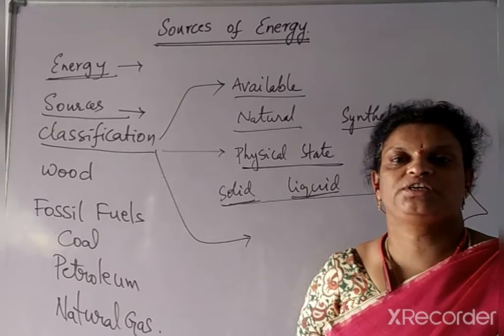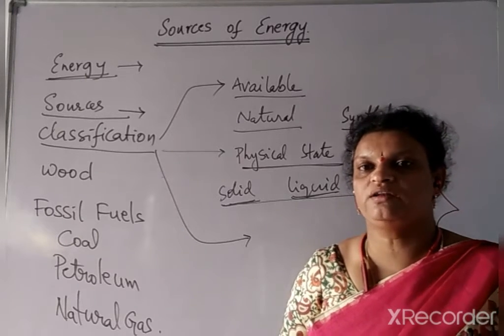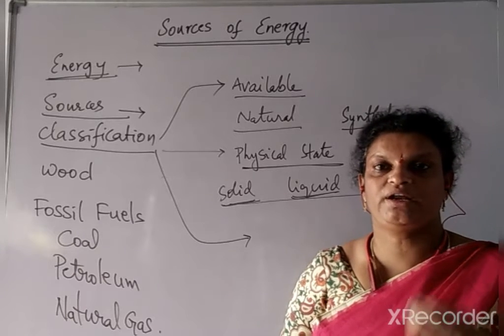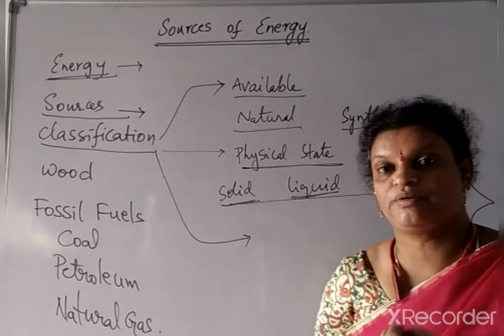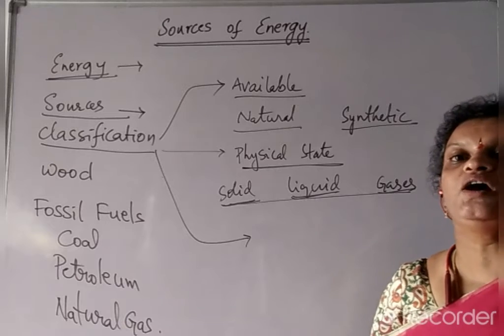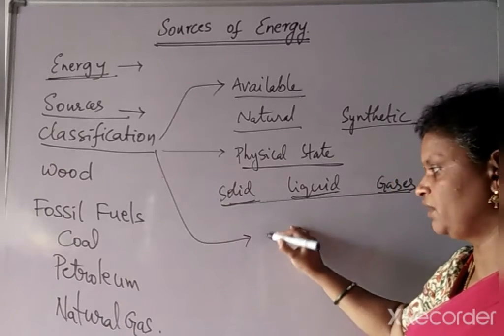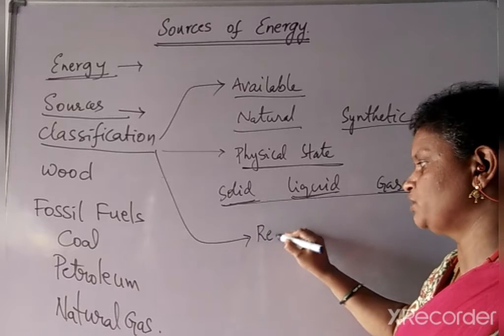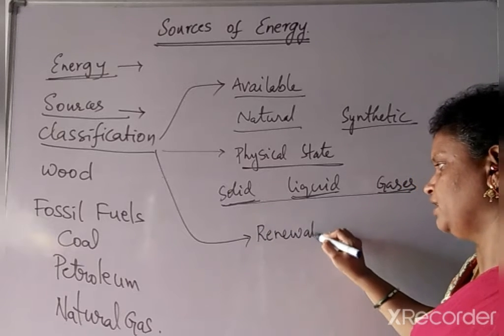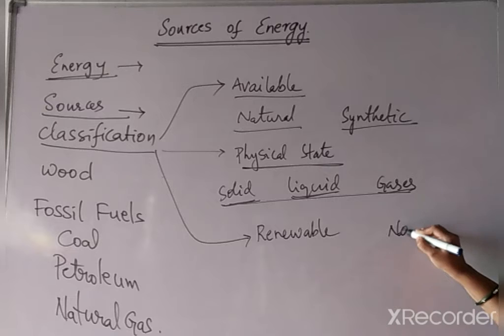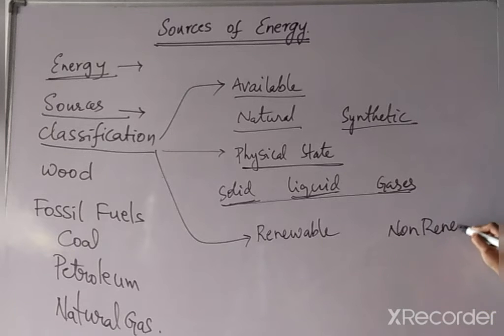But some of the resources are not prepared in 1 year or 2 years. They may take millions of years. Those types of resources we can call non-renewable resources. So based on renewability, we can classify them as two types: renewable and non-renewable resources.